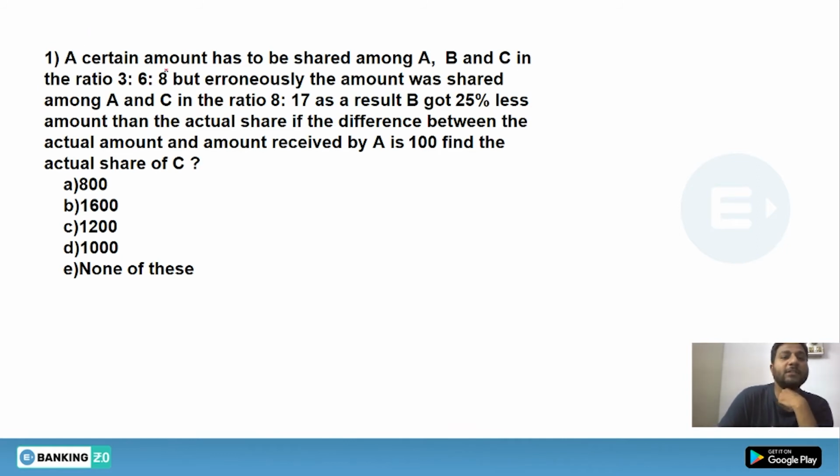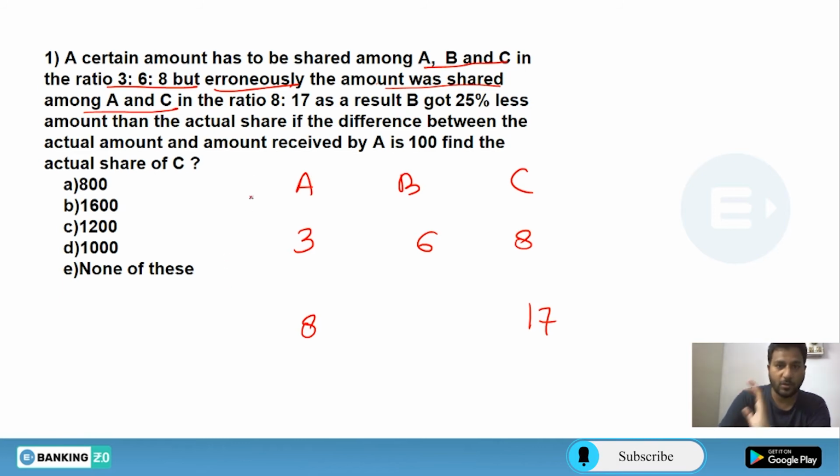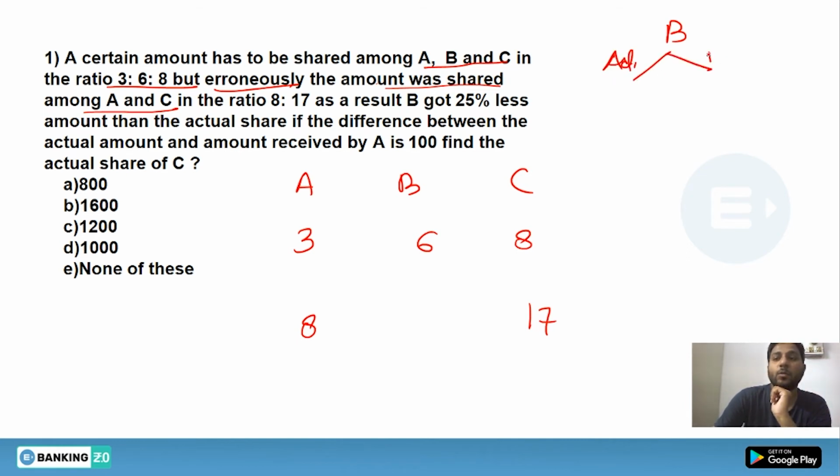Look at this. A certain amount has to be shared among A, B, C in the ratio 3:6:8. But mistakenly, the amount was shared among A and C in 8:17. As a result, B got 25% less amount than the actual share. Now, the relation between B's actual and new share has been given. As you can clearly see, B was supposed to get 100% of the actual share, now B will be getting 75%.